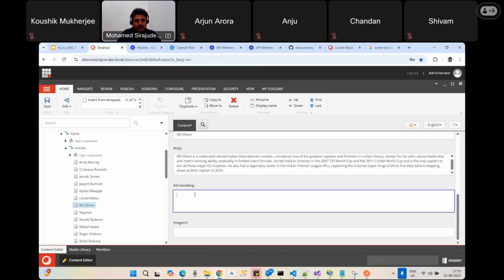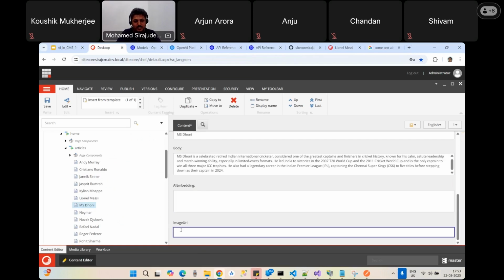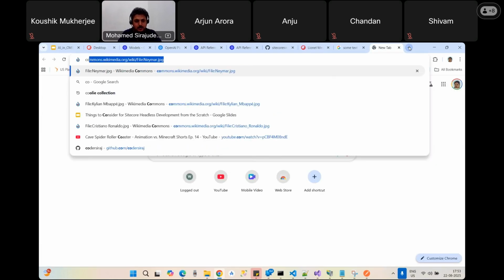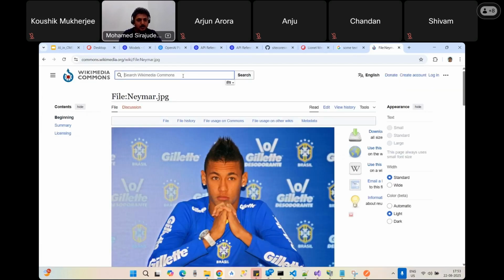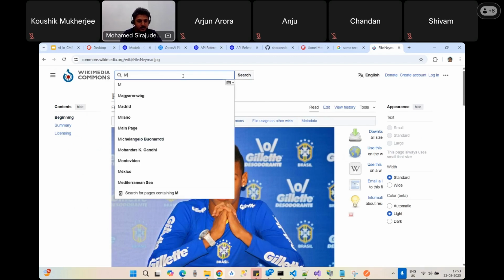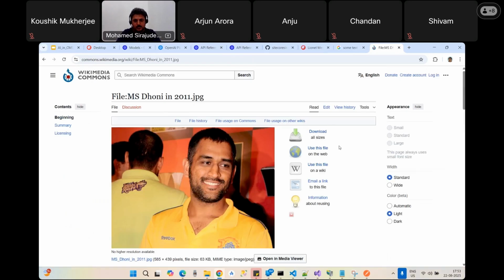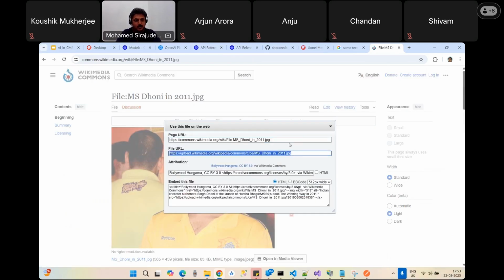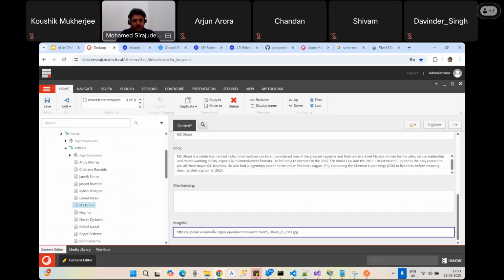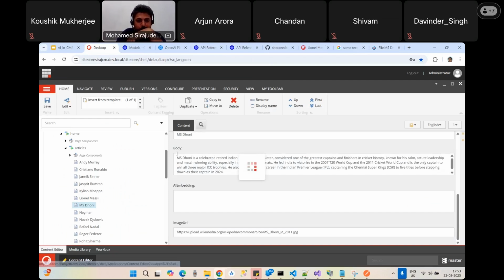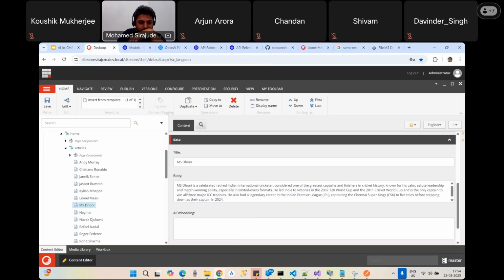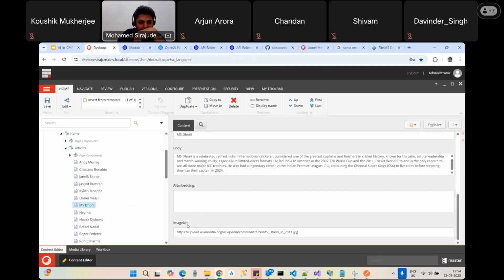Okay, here is the AI embedding, and I need the image URL, right? This image URL, I'm going to get it. Here I can get the MS Dhoni picture. Okay, I can save this and use this file. I store the image URL. Now I have the MS Dhoni title, his body and his description, as well as the image URL. This is the global URL.